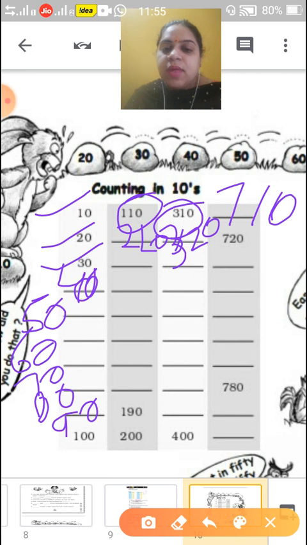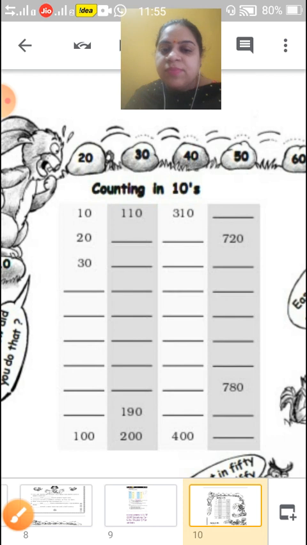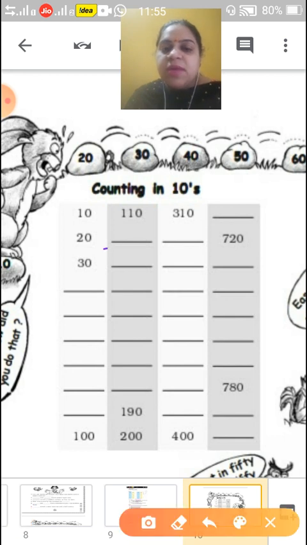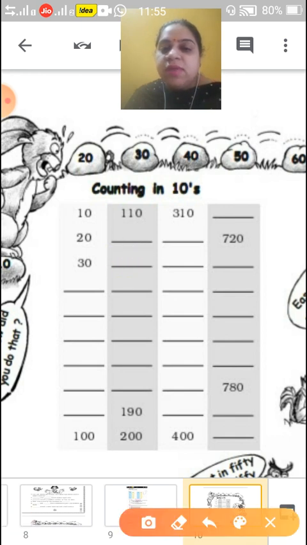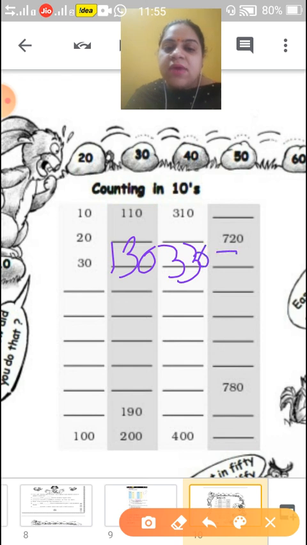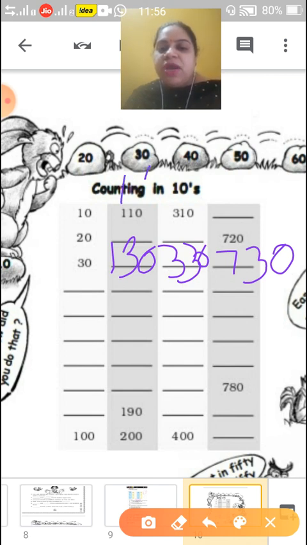Okay, children. Like this, here is 30. So what will come here? 330. Sorry, children. Here will come 130, and here will come 330, and here will come 730. Okay, children? Understood? Like this, there is 100 here, here is 300, and here is 700.